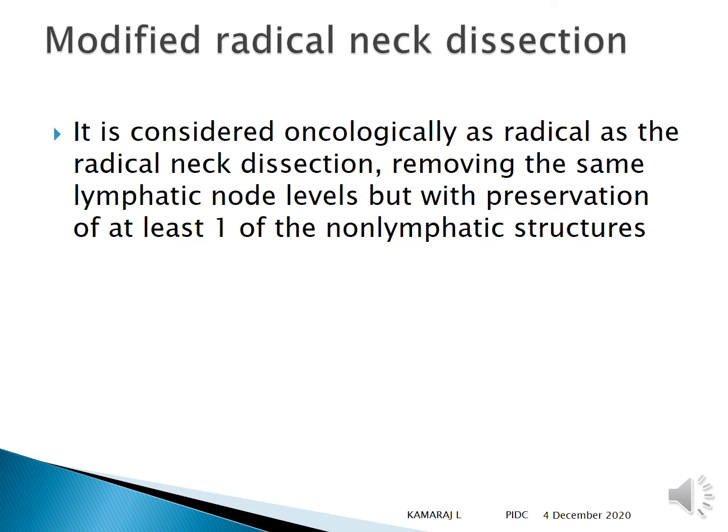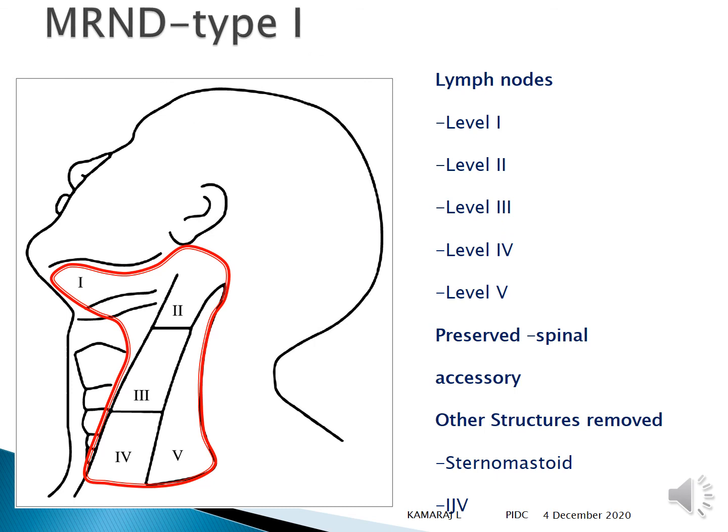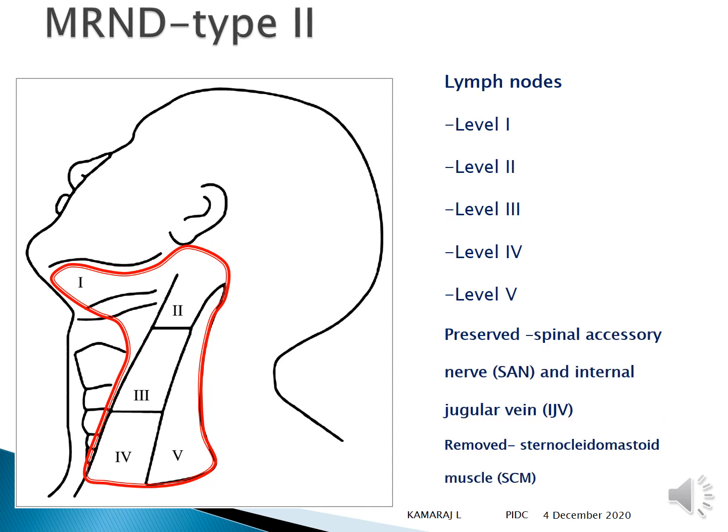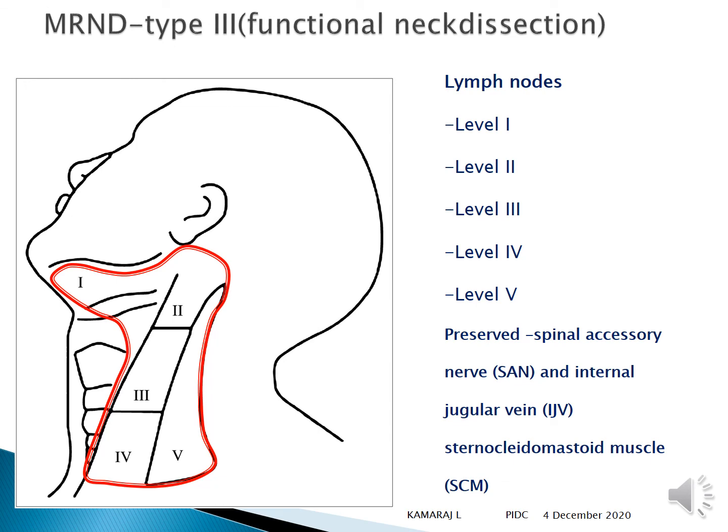So if any of these structures are being preserved, then it becomes modified radical neck dissection. So MRND type 1, spinal accessory nerve is preserved. MRND type 2, spinal accessory and internal jugular are preserved. Type 3, all the three structures are preserved.